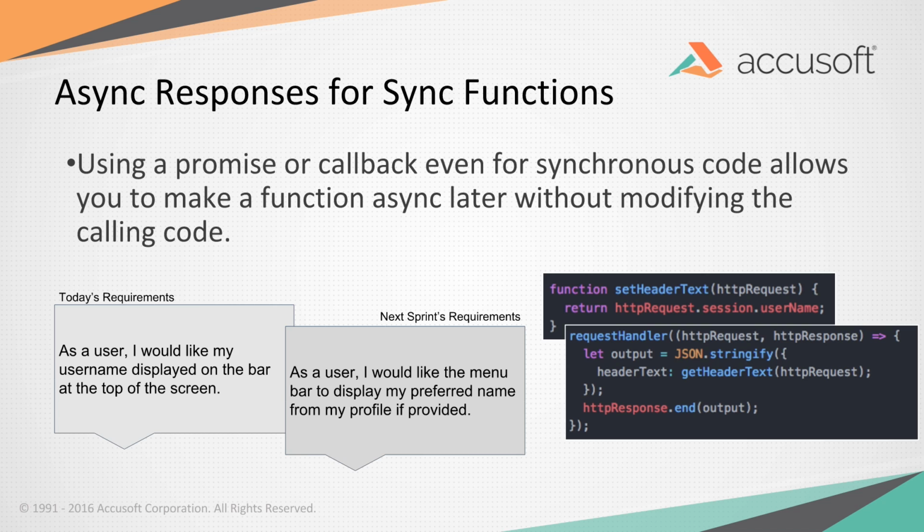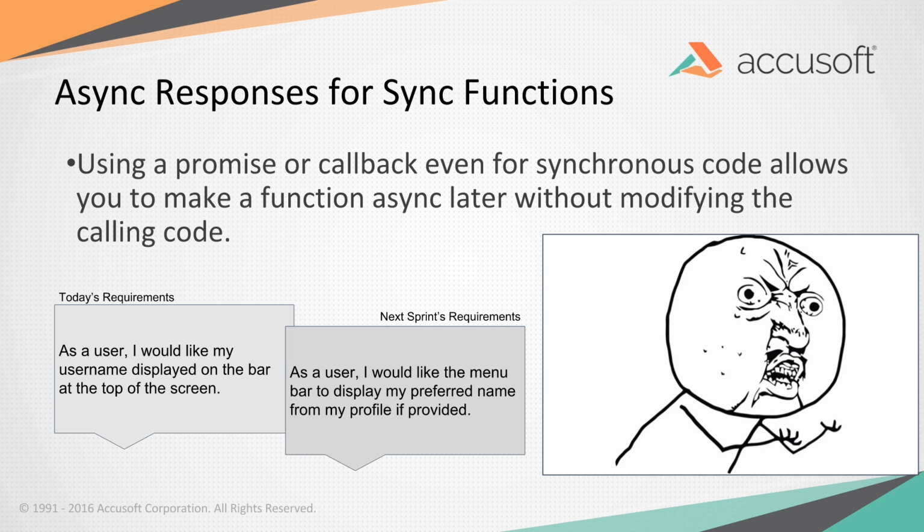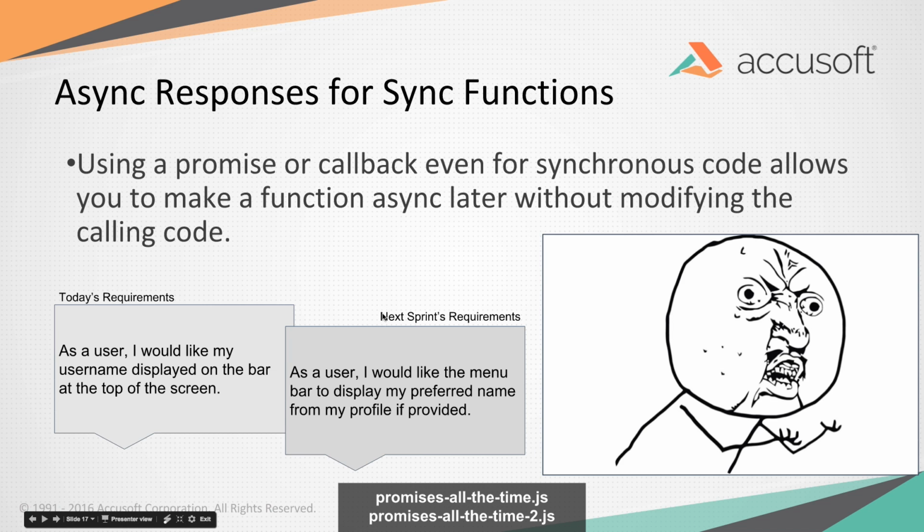As a user, I would like the menu bar to display my preferred name from my profile if provided. So all you gotta do is go out to the database and fetch their preferred name, see if it exists. Not a big deal to change the top code, but we've littered this bottom one all throughout our code to refer to that function. That's not gonna work. So we have to look at using promises or callbacks all the time.